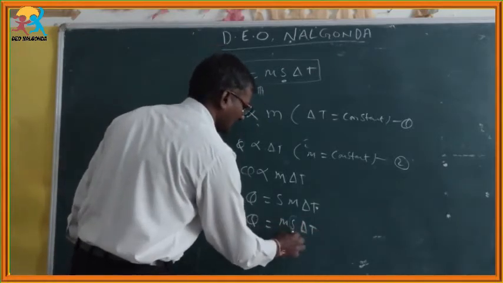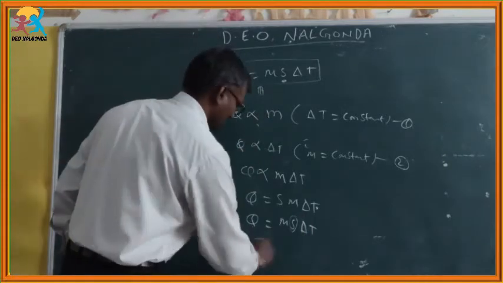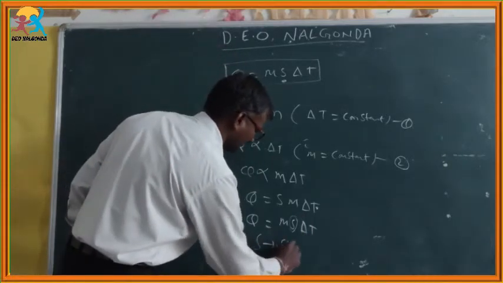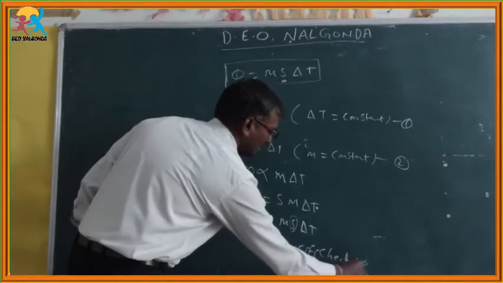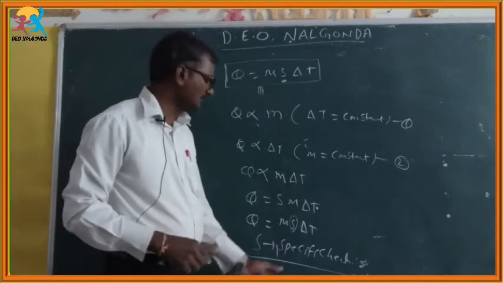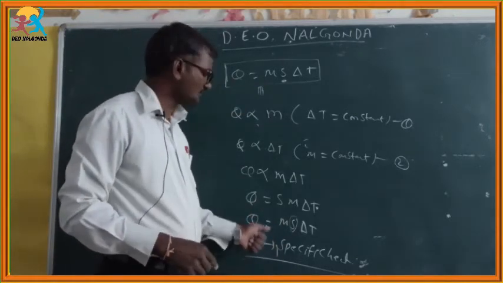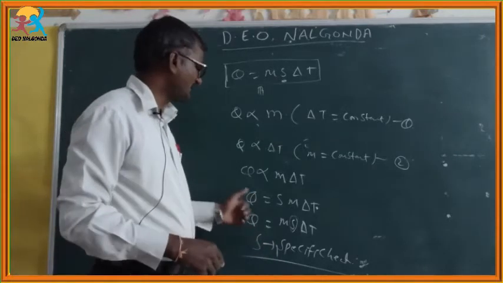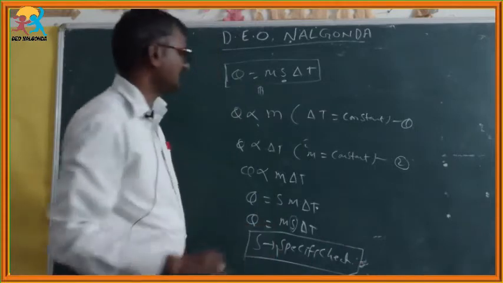This constant is called specific heat. S is called specific heat. So finally we get one conclusion: specific heat plays the role in the rise in temperature or lowering of the temperature of a substance. What is meant by specific heat? We will discuss it in detail.